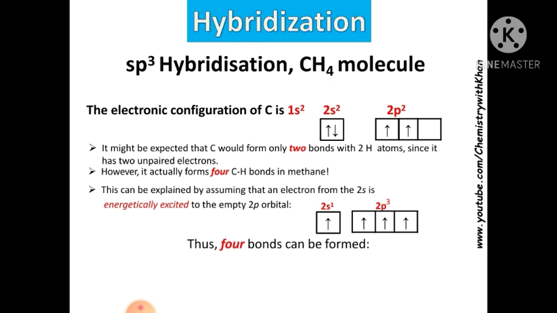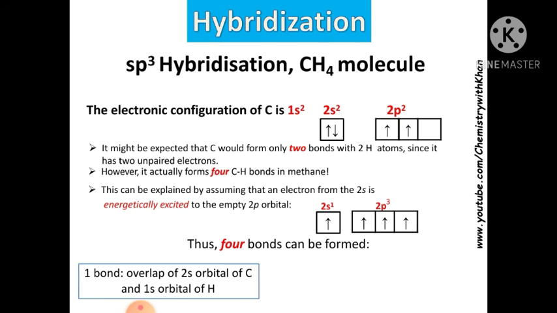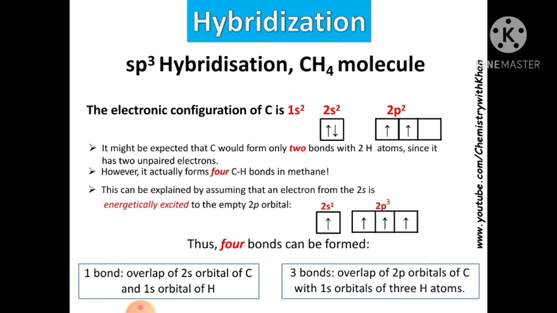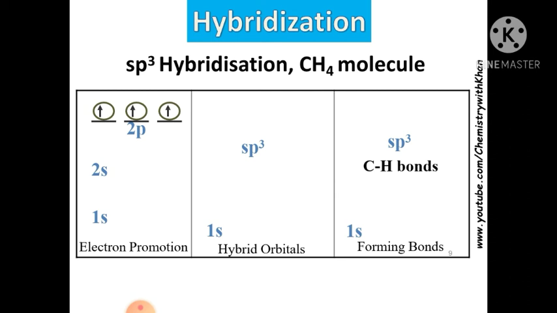One bond forms by overlap of the 2s orbital of carbon with the 1s orbital of hydrogen. Three bonds form by overlap of the 2p orbitals of carbon with the 1s orbitals of the 3 hydrogen atoms. Look at this. This is the 2p. There are 3 unpaired electrons. It means that there may be the formation of 3 bonds. This is the 2s. There is just one empty. It means that the overall formation of 4 bonds will occur. And this is the 1s which is completely filled.